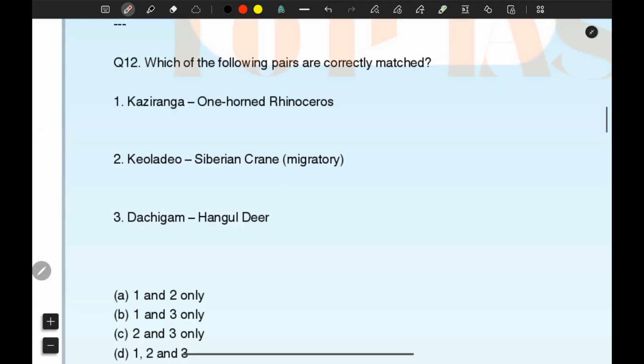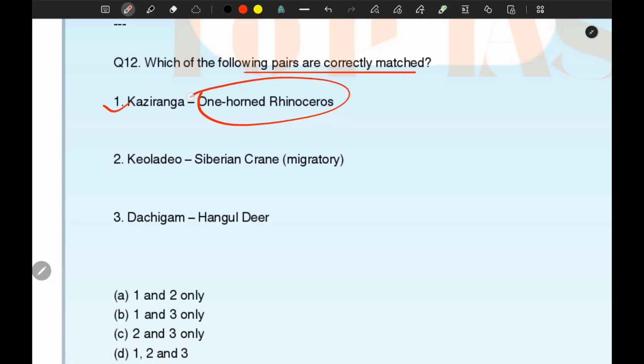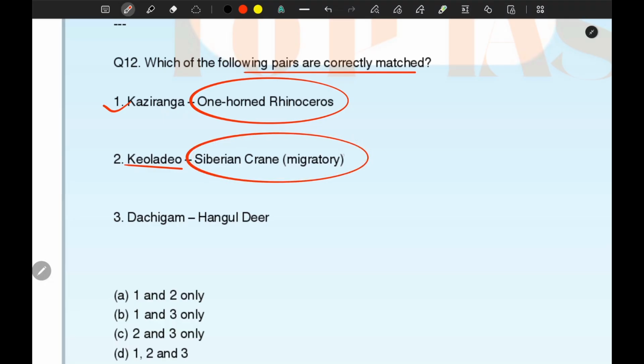Okay, which of the following pairs are correctly matched? Kaziranga, one horn rhinoceros. Okay, Kaziranga is famous for one horn rhinoceros. Kevaladeo Ghana National Park is famous for Siberian crane, and these Siberian cranes are migratory basically.